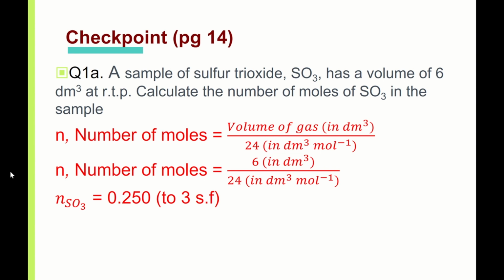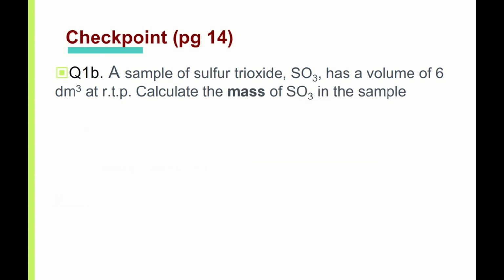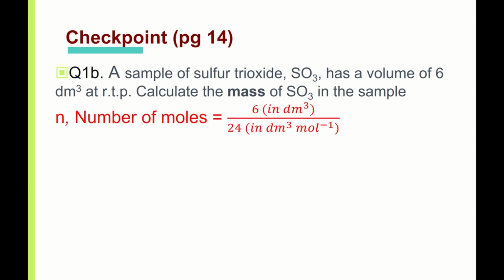Then let's take a look at part B. Same question, you're given 6 dm cubed, just that instead of finding the number of moles, they ask you to find the mass. So if I use the answer from part A, I get this. Now I need to do one more step to get the mass.